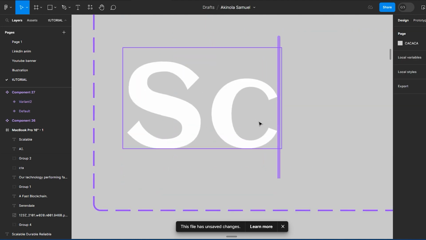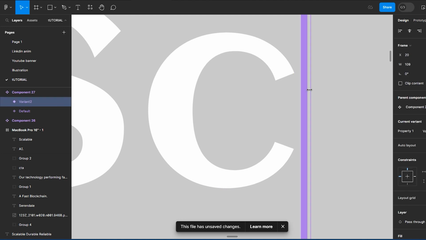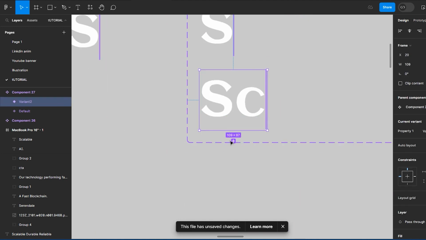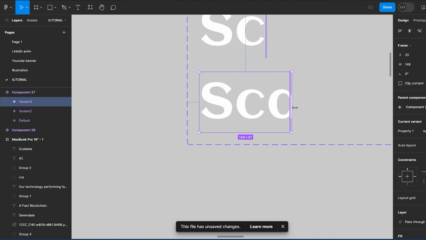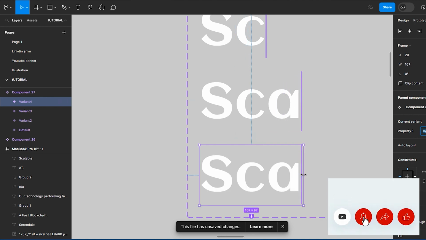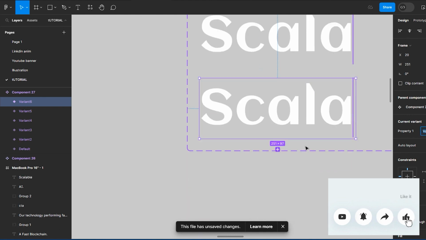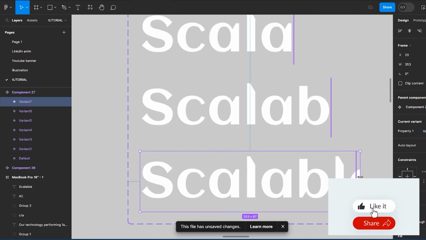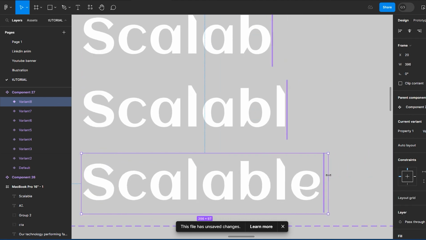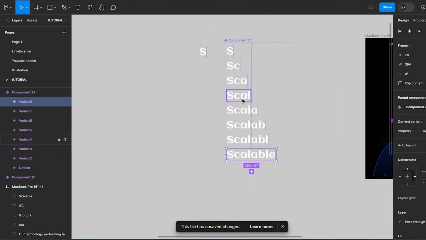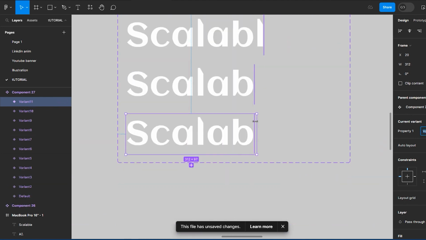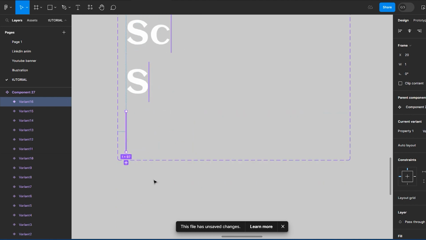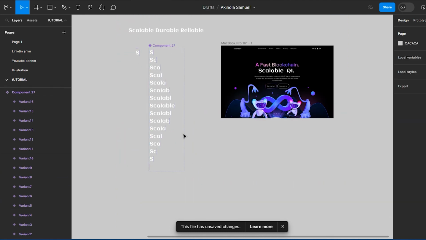So you can see we are now in C. You can zoom in too, yeah, so we're in C. Create another variant for the A. Yes, scalable. So I haven't done this now. We now need to go in reverse order again. So now once we're done with this, you can see it's lined up all the way down. So the next thing we need to do is to prototype, which is like the sweetest part of it.